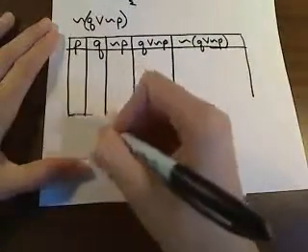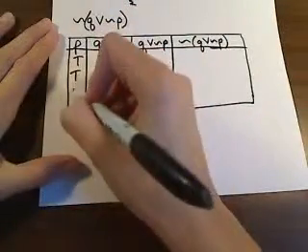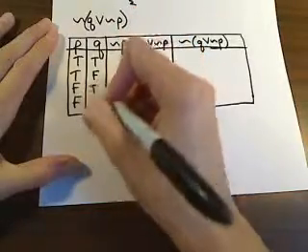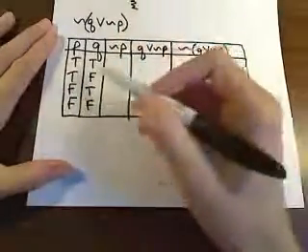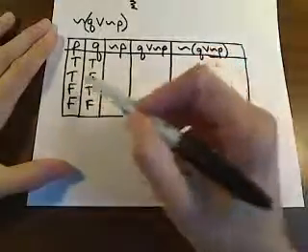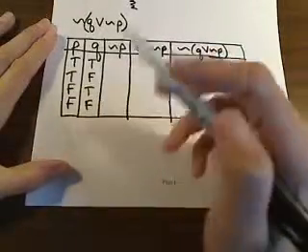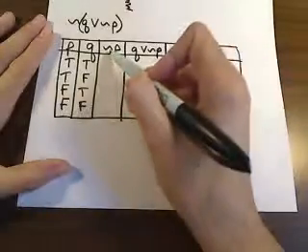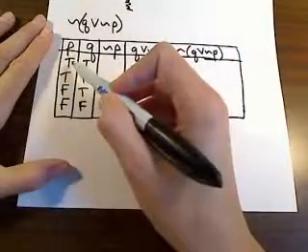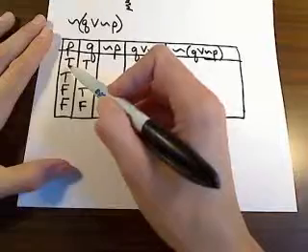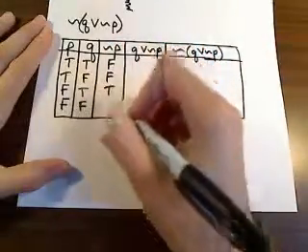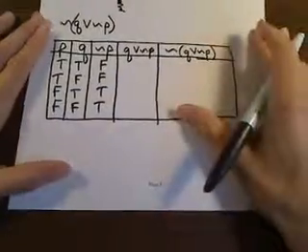All right, and the way that we always start these truth values, we're going to let P be true, true, false, false, and then Q be true, false, true, false. And that takes into account every possible combination of true and false between P and Q. And that's the point of these truth tables. And then if we're going to negate P, we're going to take the opposite truth value of what we have here. So true becomes false, true becomes false, and false becomes true, and true.